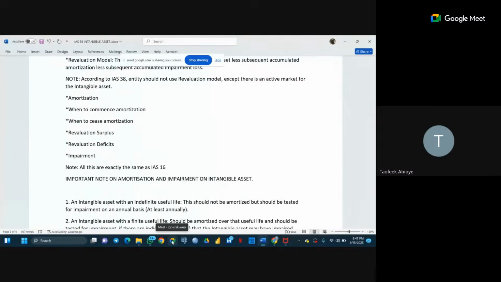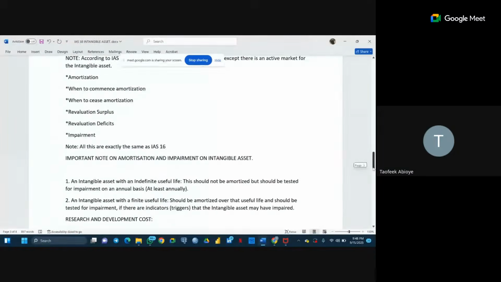However, for those assets with indefinite useful life, we are not going to amortize their value. But what we are going to do is test them for impairment from time to time to see if there is an impairment in their value or not. The valuation surplus is when we revalue the asset and have a surplus in value, which we are going to recognize in other comprehensive income. The same thing with a revaluation deficit, we take it to other comprehensive income. We are going to look at all this deeply when we are looking at IAS 16.